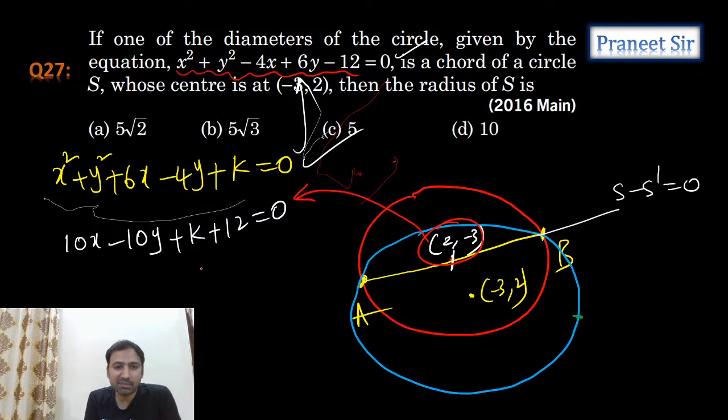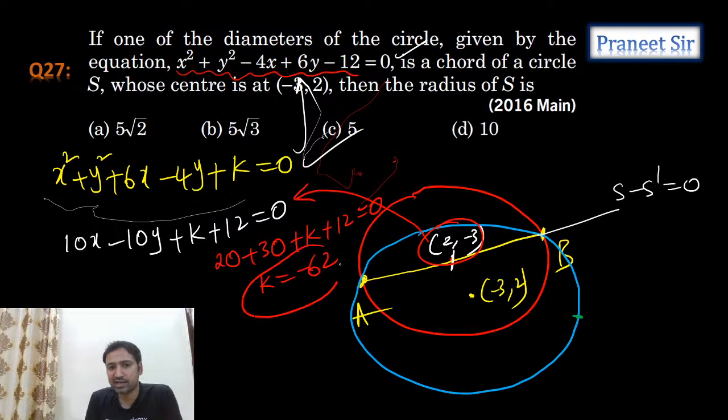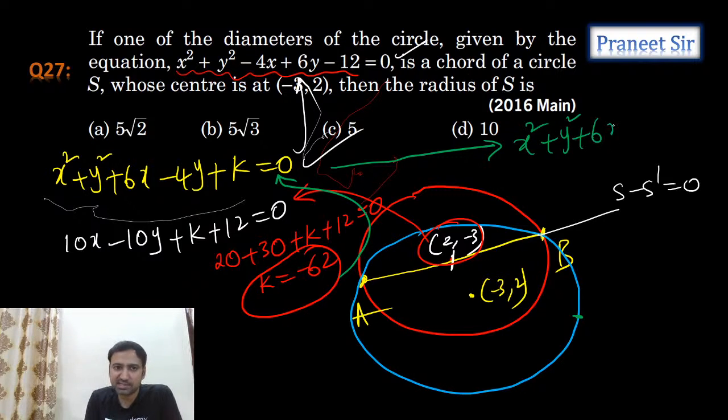If you substitute, what do we get, guys? 20 plus 30 plus k plus 12 is equals to 0. From this, are we getting the k value? Minus 62. Let's substitute this k value here. The required circle we are getting is x square plus y square plus 6x minus 4y minus 62 is equals to 0.